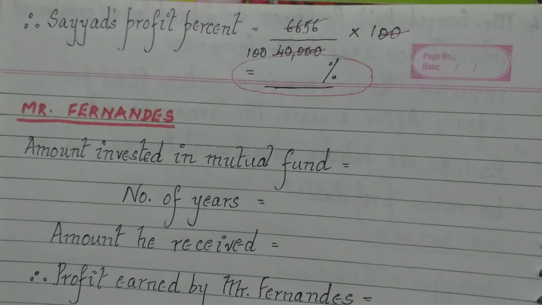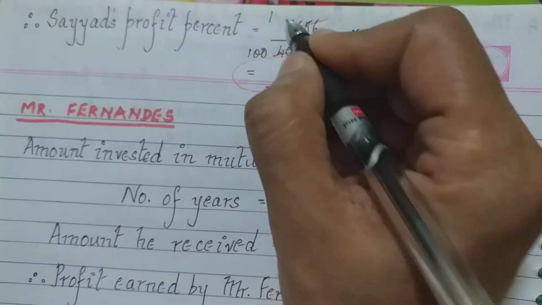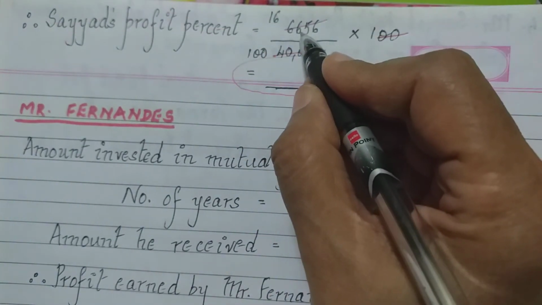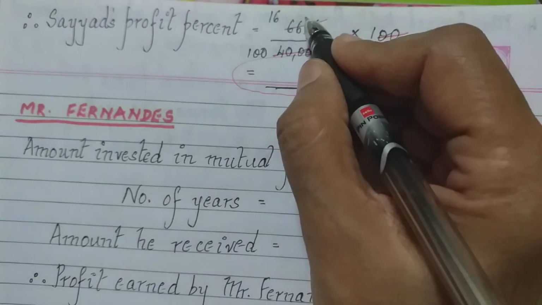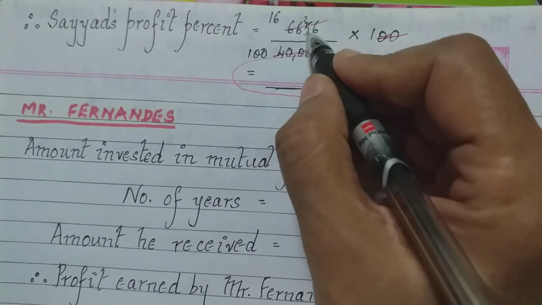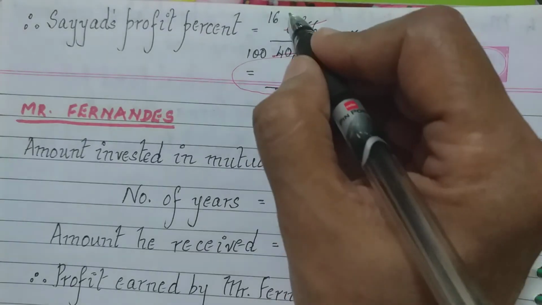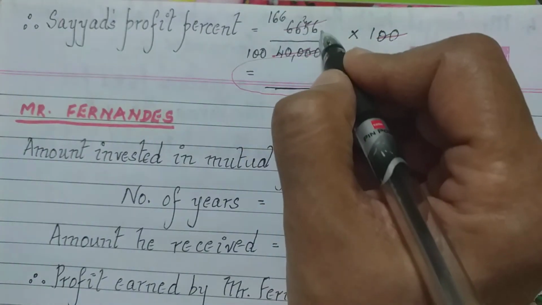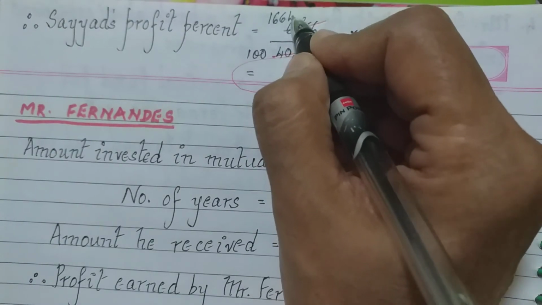4 goes in 6, 1 time, 2 remains. In 26, 6 times, 6 4s are 24. In 25, it goes again 6 times, 1 remains, and in 16, it goes 4 times.